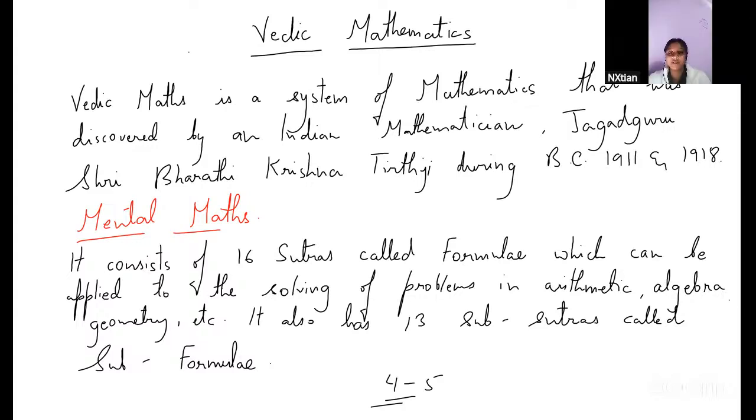But please remember 4 to 5, because I saw the questions from the textbook, theory questions, were 'name any 4 sutras'. So questions like that can be asked. Don't do all 16 and 13, but any 4 to 5 you can remember. All right, so that's the theory portion.